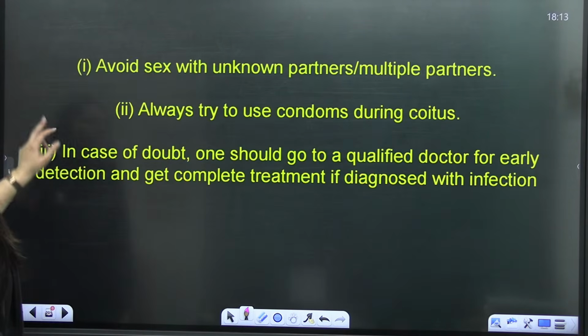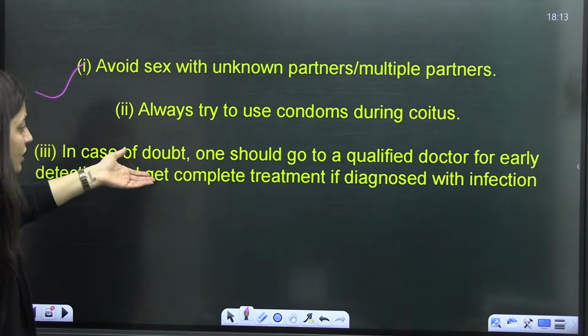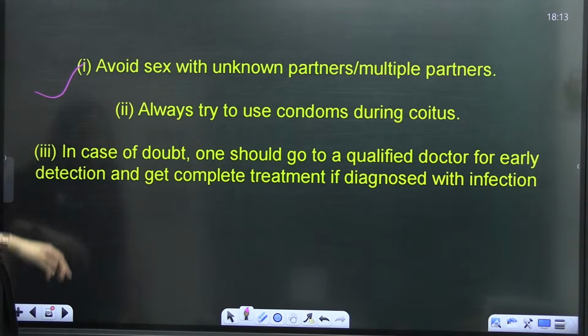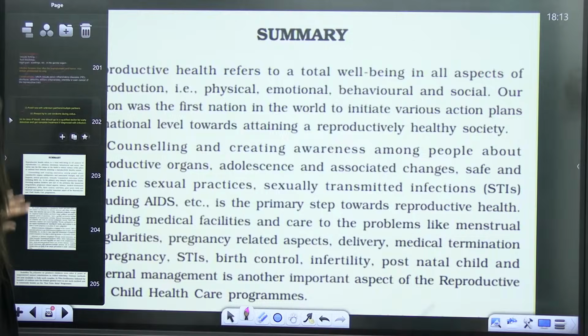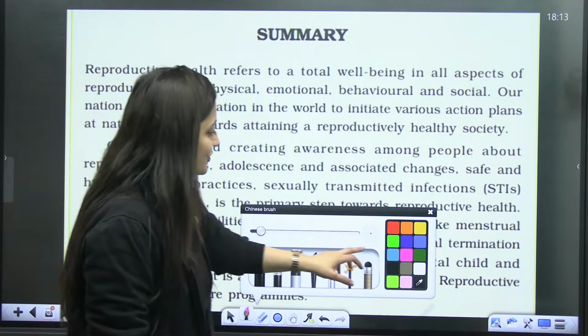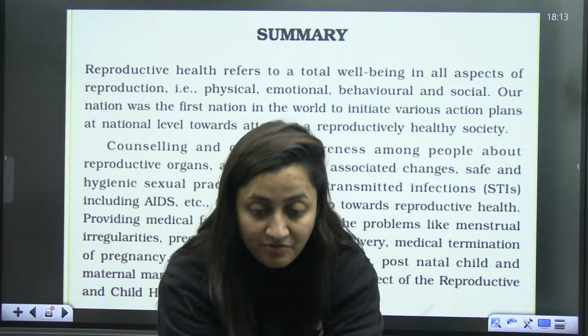So avoid sex with unknown partners or multiple partners, and avoid it without using condoms or any other barrier method, right? Go to the doctors so that they can guide. Okay, so then the chapter is over. I told you I'm happy I selected this chapter today because my screen is not working fine.